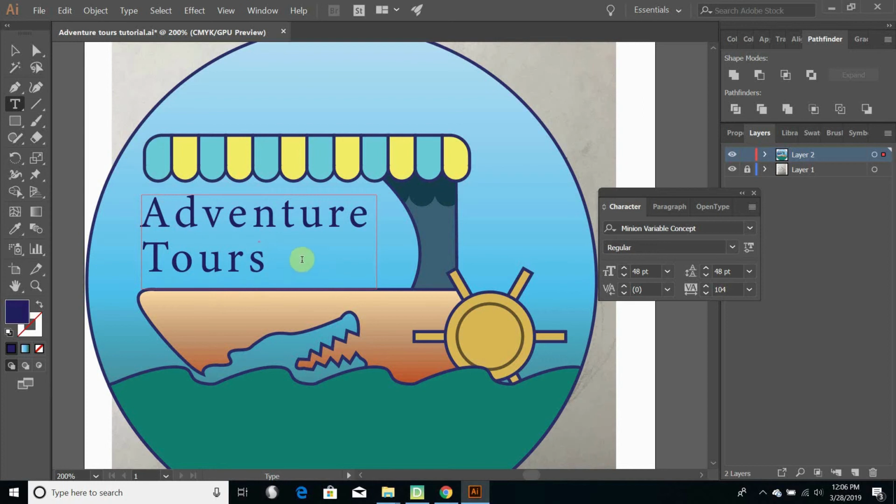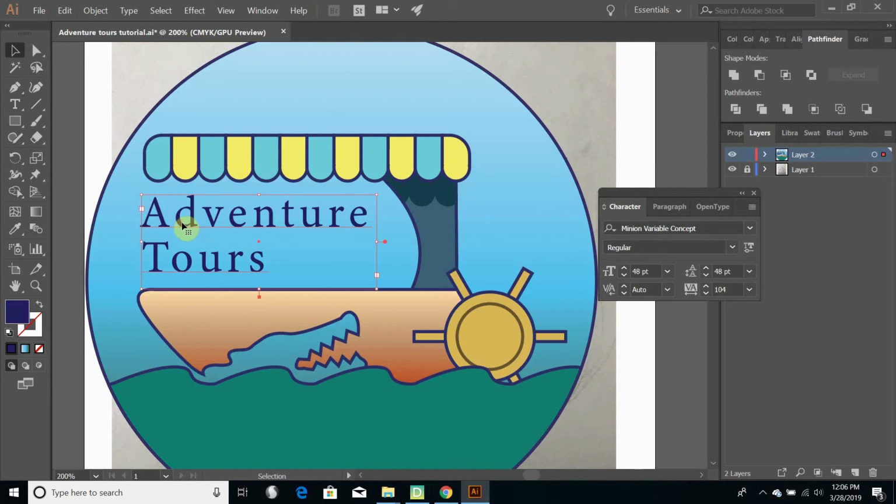Now you want to make sure that your text, your font looks just how you want it to, because now we need to turn it into an image. Right now it's still text. We can only edit it with the text tool. And I want to be able to do all the other things that I can do with the different objects on here with that text.